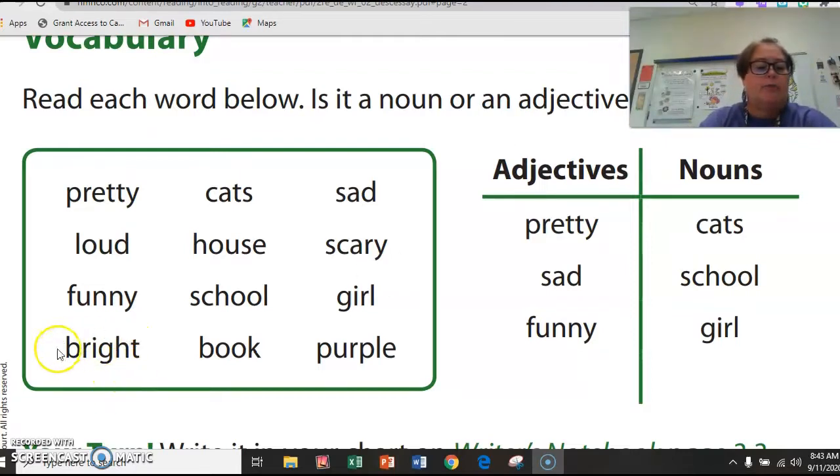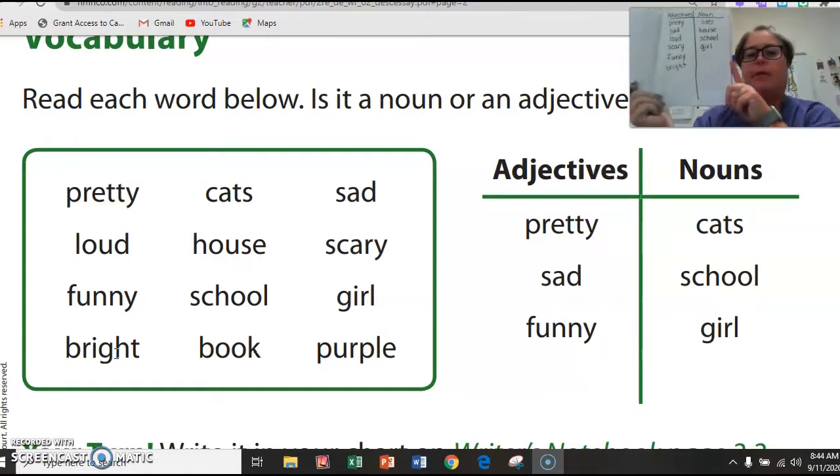Now right here, this word bright. Is bright a person, place, or thing? Bright is how we describe something that's bright, shining in our eyes, or a bright color. So bright is a describing word. It's an adjective. So we're going to put it right there under adjectives in our T-chart.